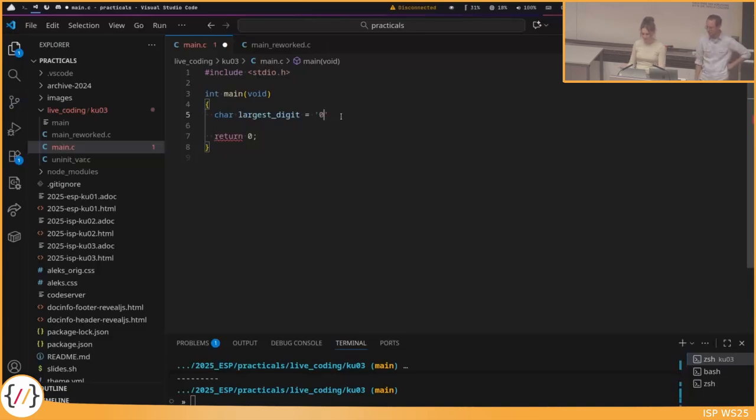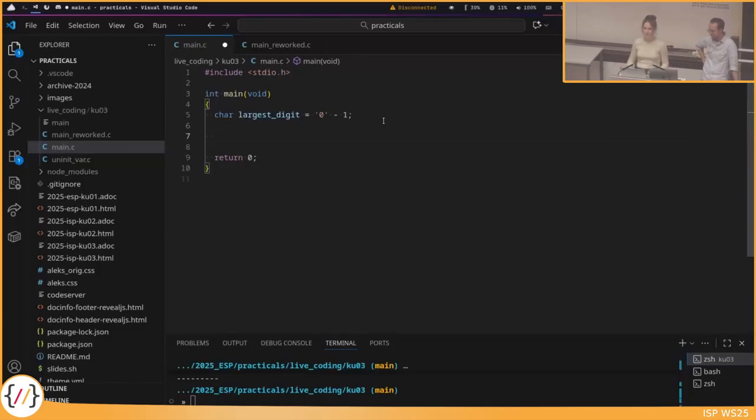But if I just store 0 here, then if there are no characters in the input, we would still think that 0 was the largest digit, and we don't want that. At the end, we want to check if there were any digits even in the input. So I just subtract 1 from it. This would now not be a valid ASCII value for a number, but it's still a valid ASCII value that we can store in the character.